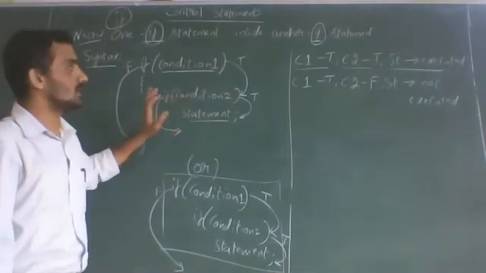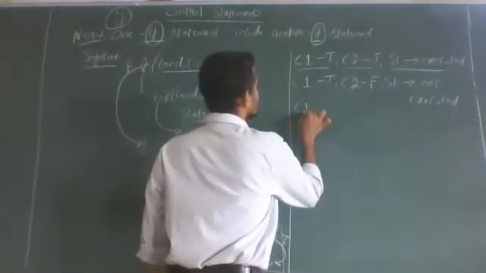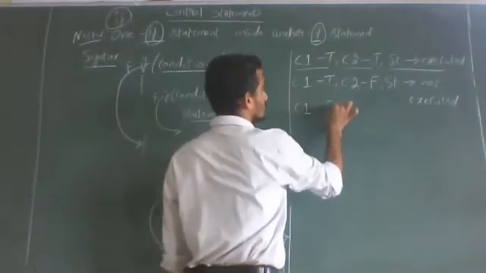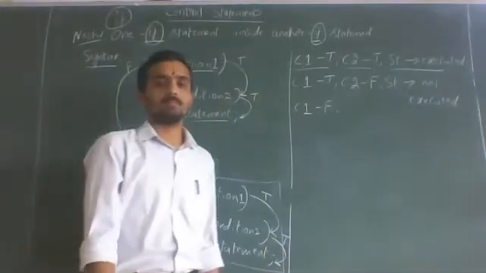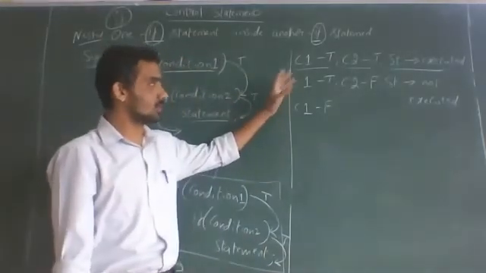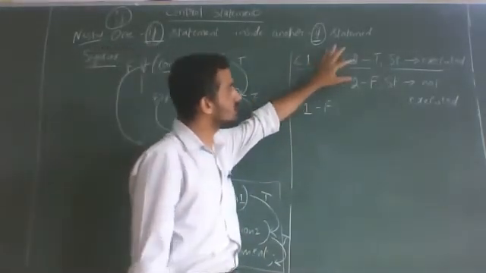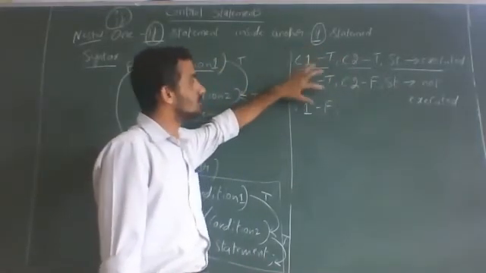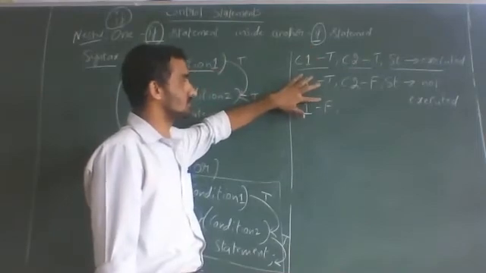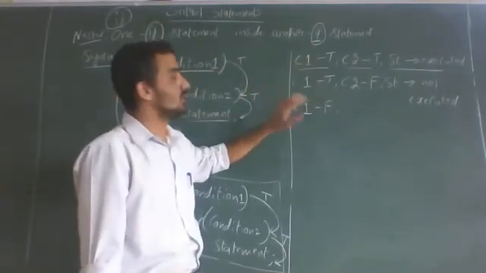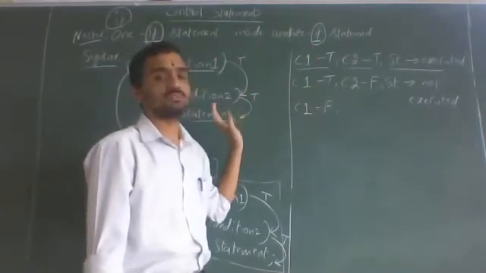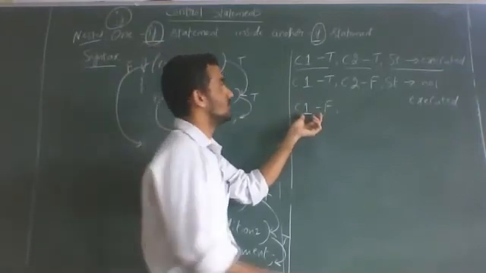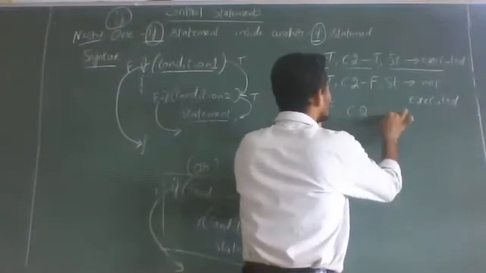Now the third case. You have taken true two times, right? This time take one as false and see what happens. For a condition, you have to take both true and false. For this condition I have taken both true and false, and for the other condition I took only true. So this last time, take it as false and see what happens. If condition 1 itself is false, this is a very important point to remember: condition 2 itself is not executed.